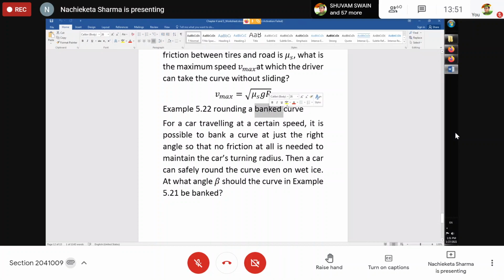This is what is termed a banked curve. Now, what is a banked curve? That I will tell you. First, look at the problem. For a car traveling at a certain speed, it is possible to bank a curve at just the right angle so that no friction at all is needed to maintain the car's turning radius. Then a car can safely round the curve even on wet ice. At what angle beta should the curve in example 5.21 be banked?